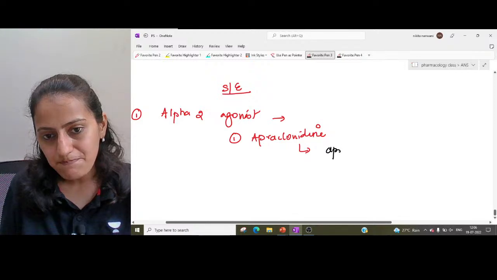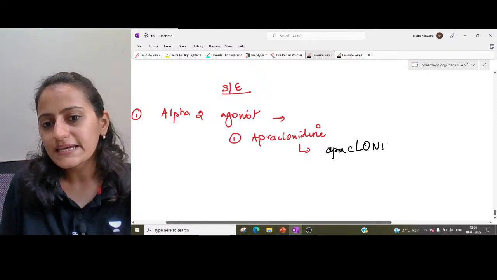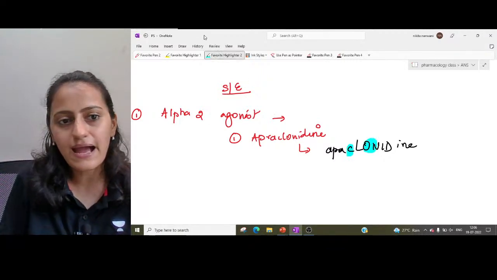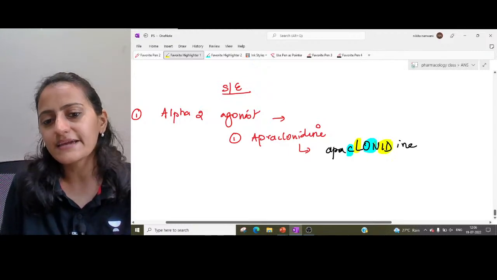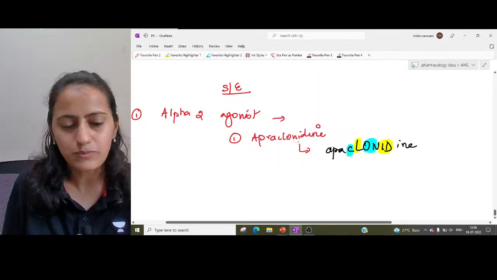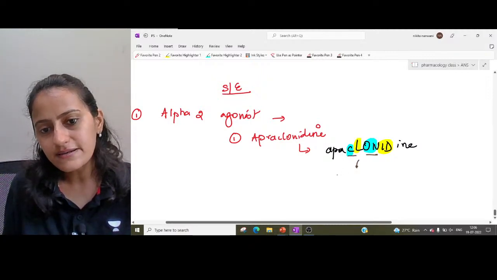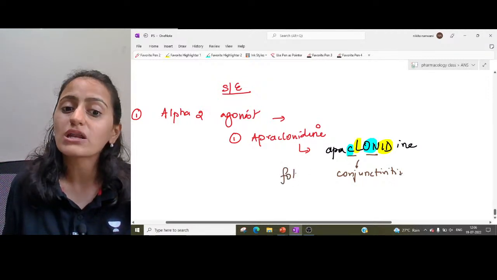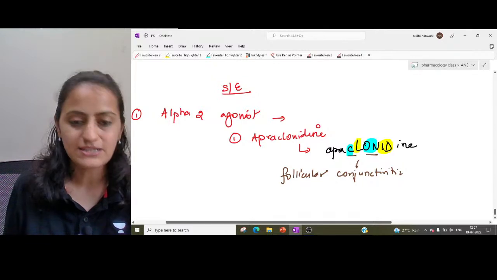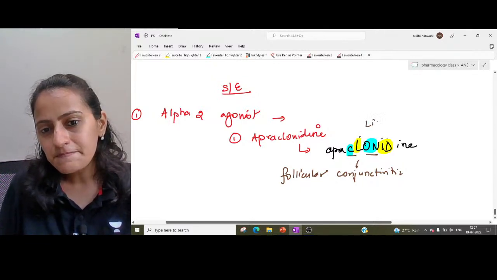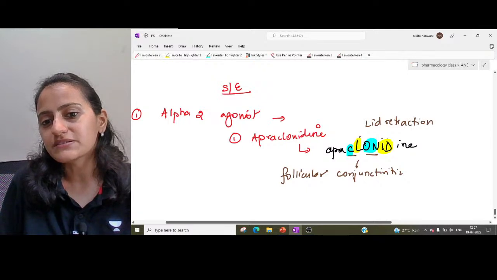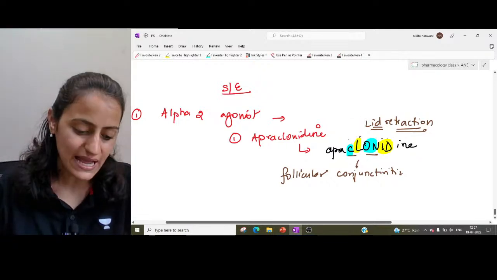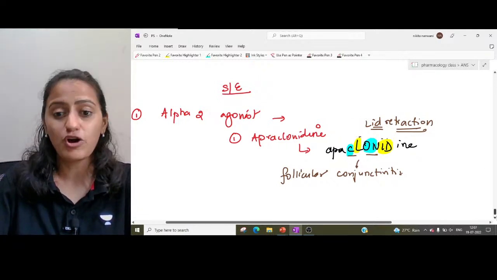When I'm writing apraclonidine, remember the CON and the LID. What does that tell you? CON is conjunctivitis, specifically follicular conjunctivitis. LID is lid retraction, very, very important. So apraclonidine causes lid retraction and follicular conjunctivitis.